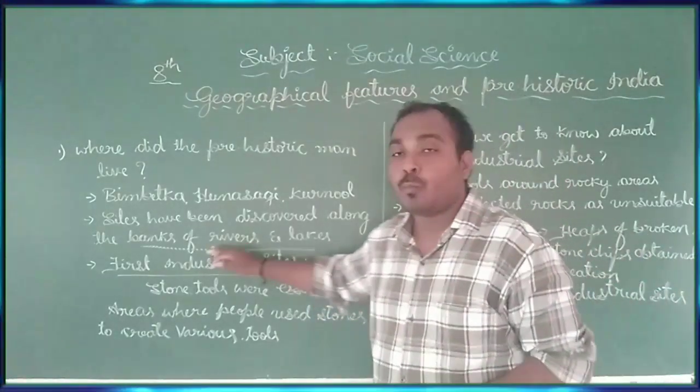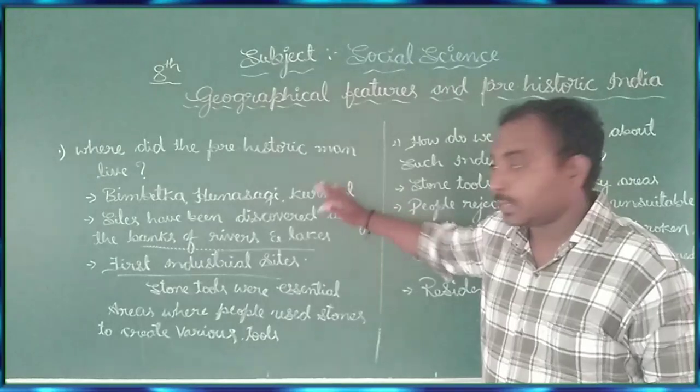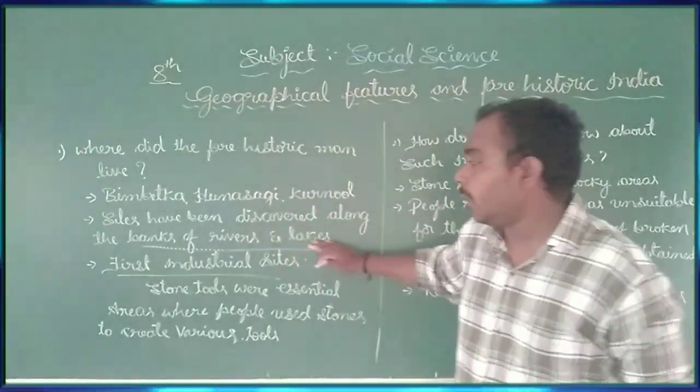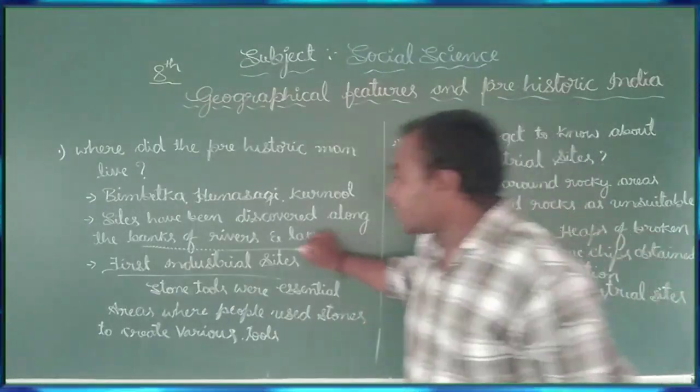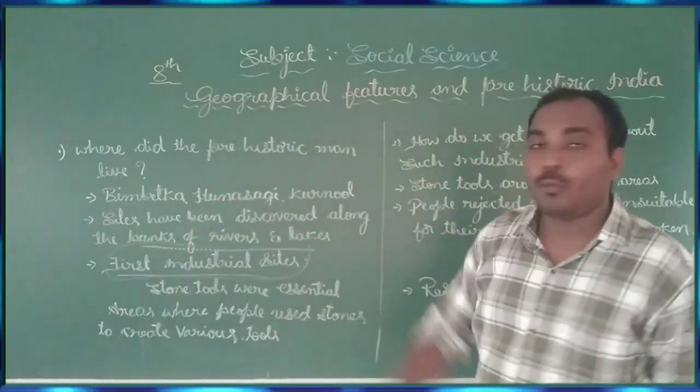That is why they settled their life on the banks of rivers and lakes. And we also come to know about the first industrial sites.